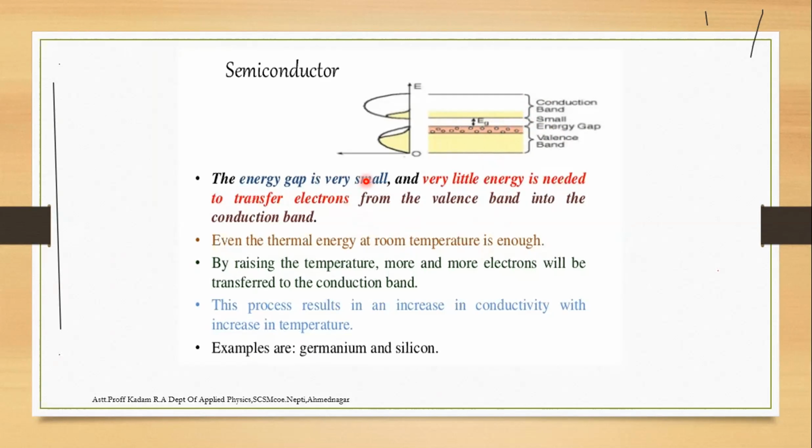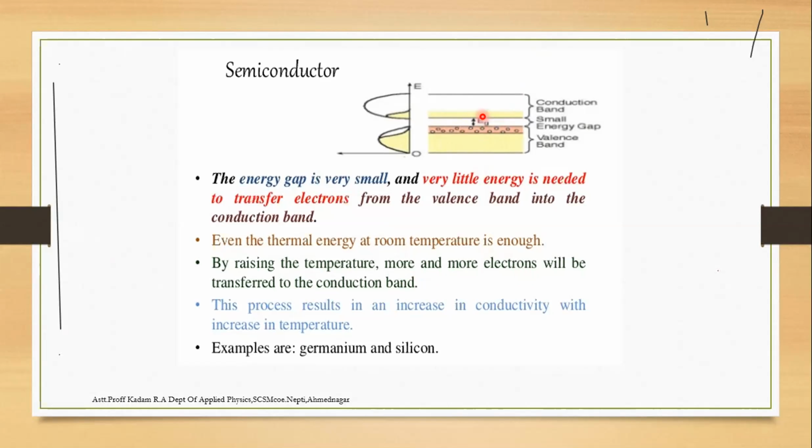Only a small energy is required to go from the valence band to the conduction band. The thermal energy at room temperature is enough. So as the temperature rises, more electrons are transferred into the conduction band, as seen in the diagram.